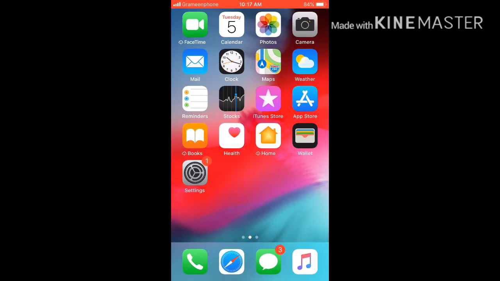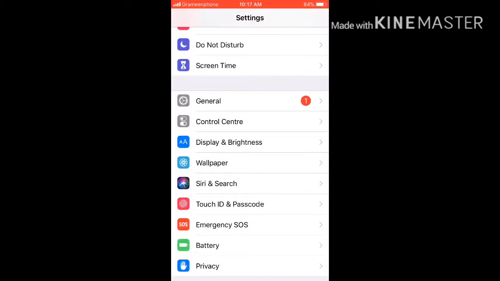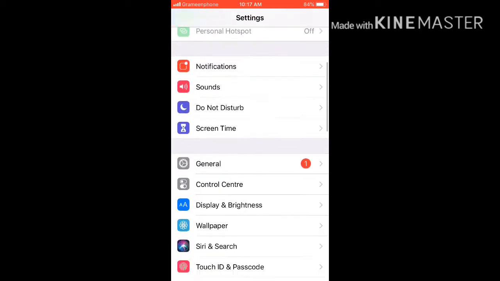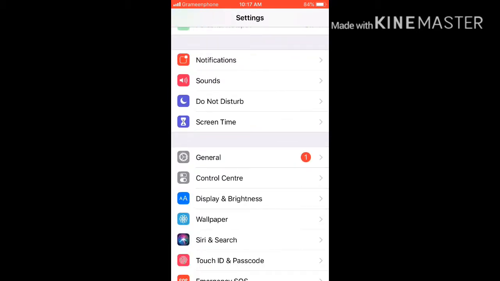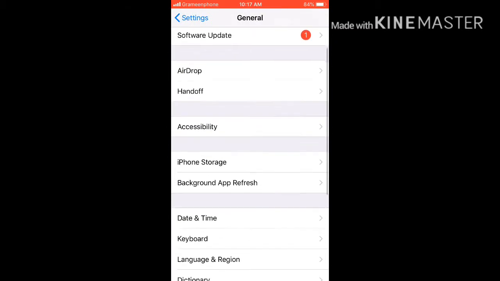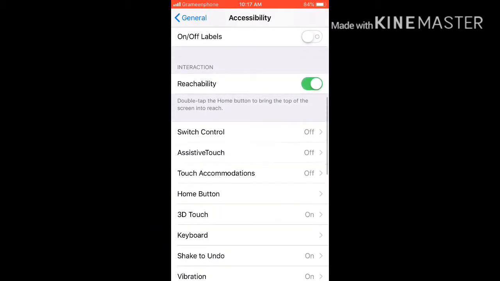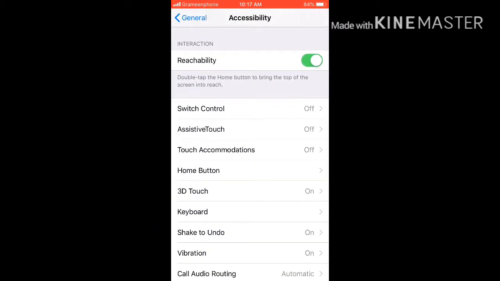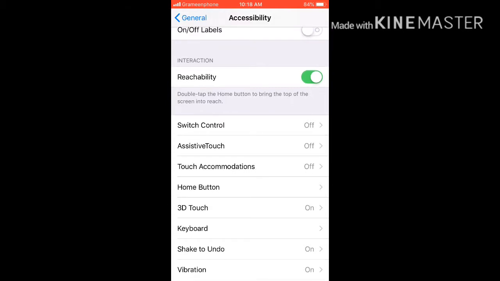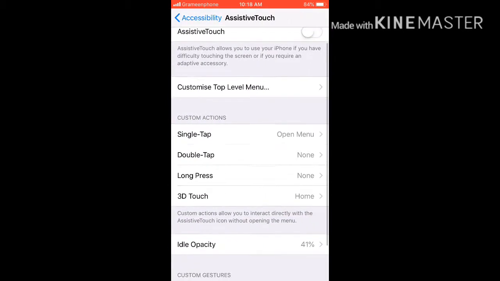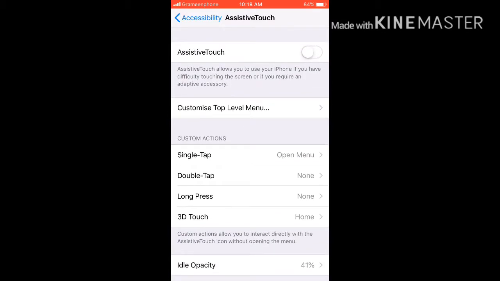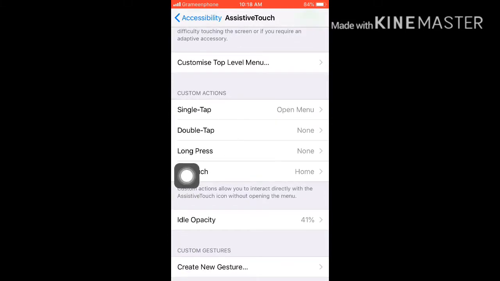Then you can find the General option. Don't click any other option. Go to General and click it, and you can see Accessibility, and click it. Then you can find AssistiveTouch, which is off. Click AssistiveTouch, and you can see the option is inactive, and you activate this option.